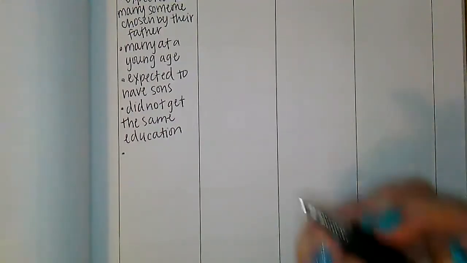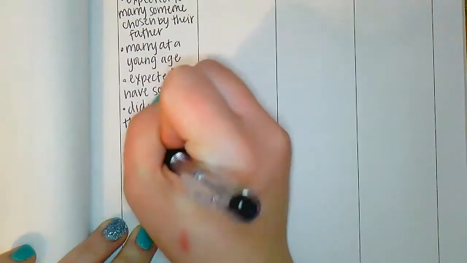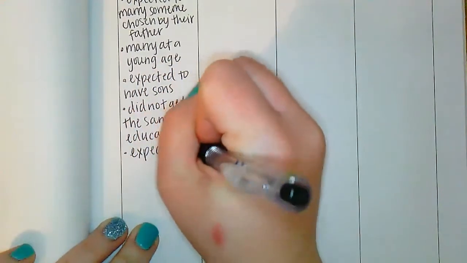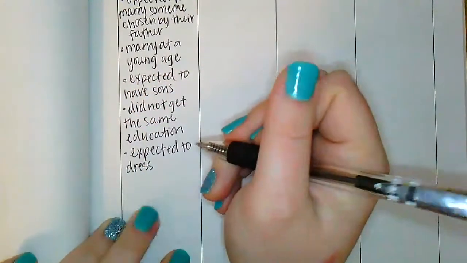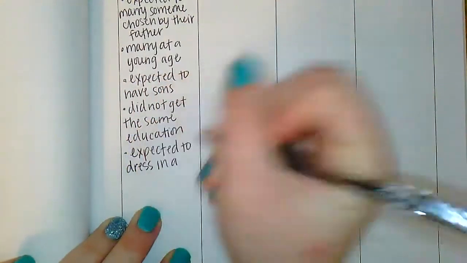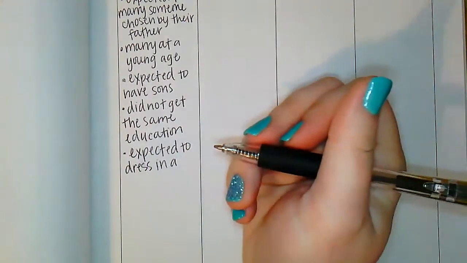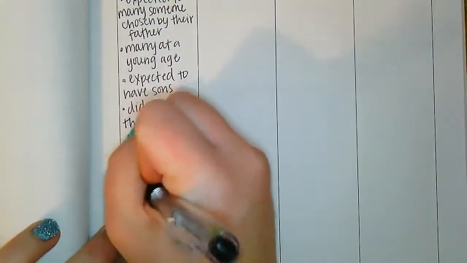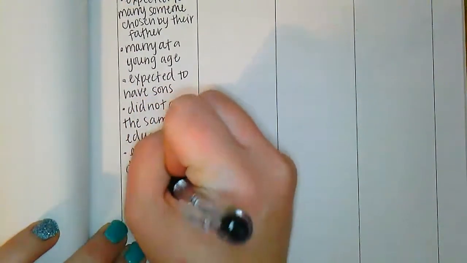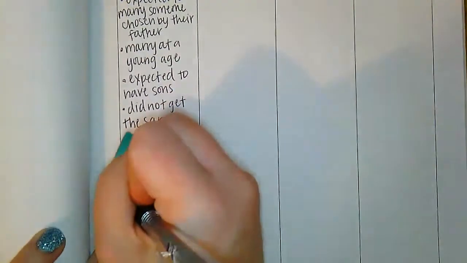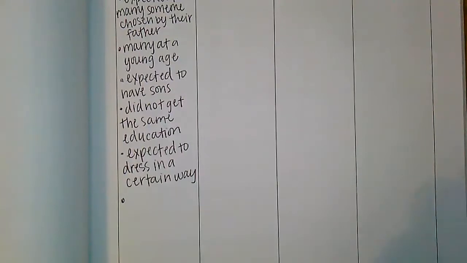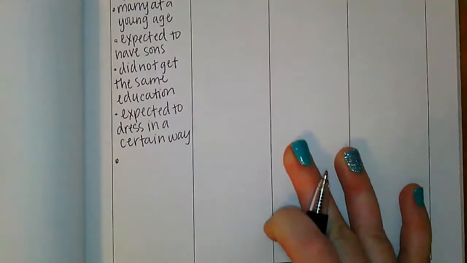Another thing I see, they were expected, with this one, to dress based on what their class was. That would tell them what their social status was. So they could only wear certain dresses or outfits or certain types of jewelry depending on where they ranked in status.